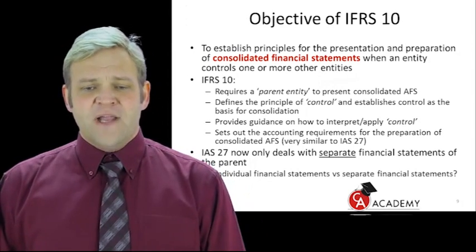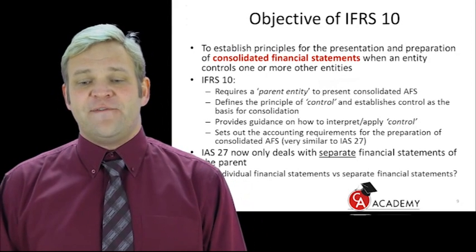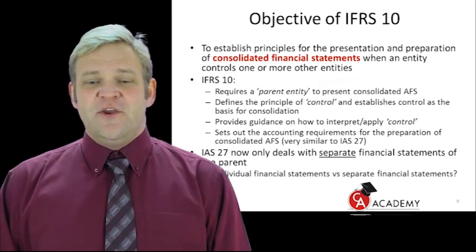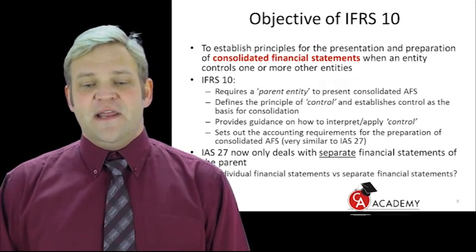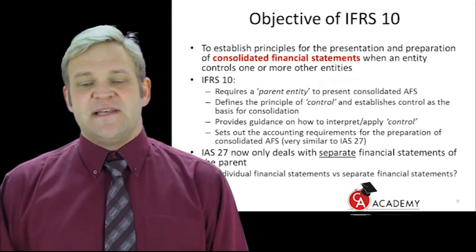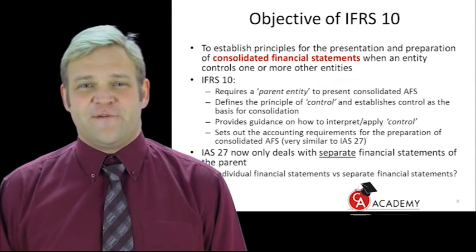All right, IAS 27 now only deals with separate financial statements of the parent. And you can see there at the bottom of slide 9, individual financial statements versus separate financial statements. What's the difference?